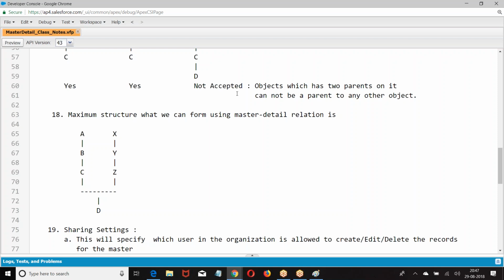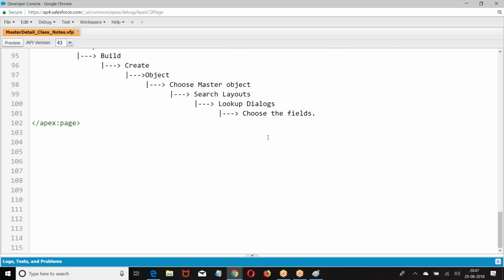Maximum structure I have created. Who can work with the child record? Sharing setting. Can I modify the parent? Allow reparenting. Which records of the parent should be displayed? Lookup filter. Which fields of the master should be displayed on the pop-up? Search layout.